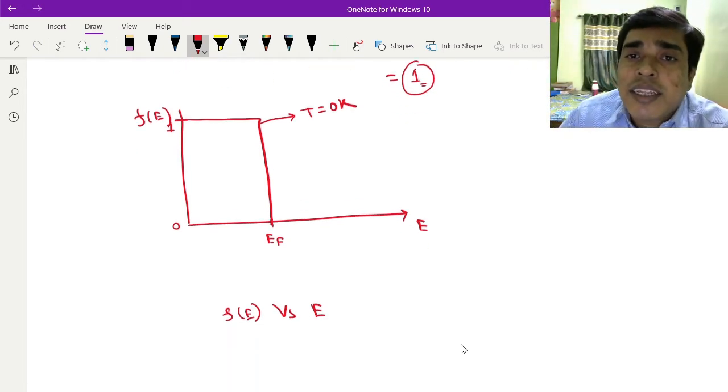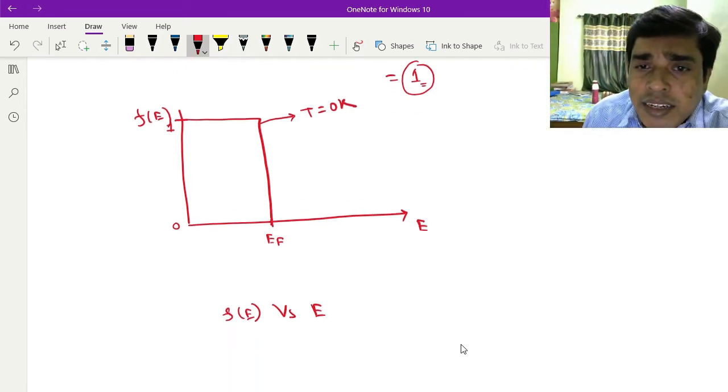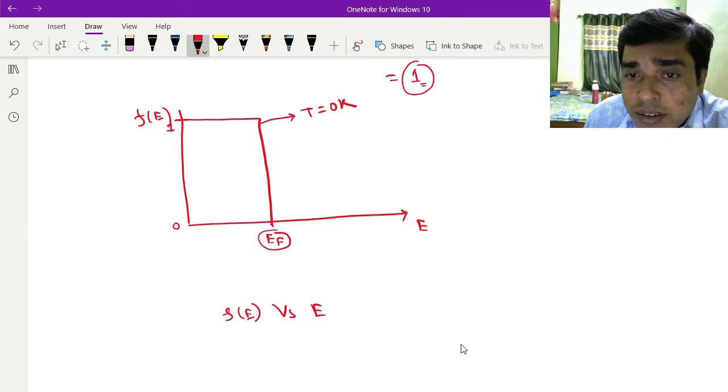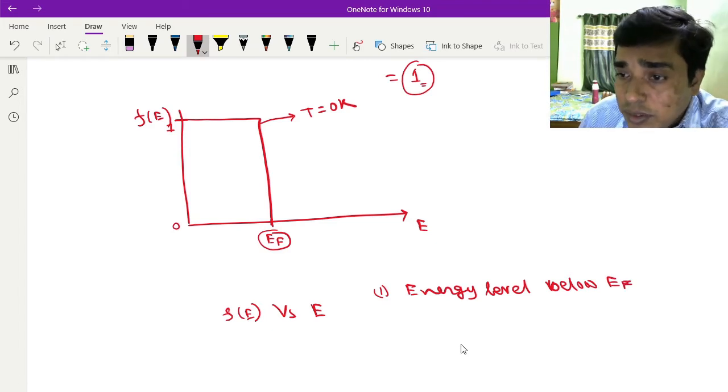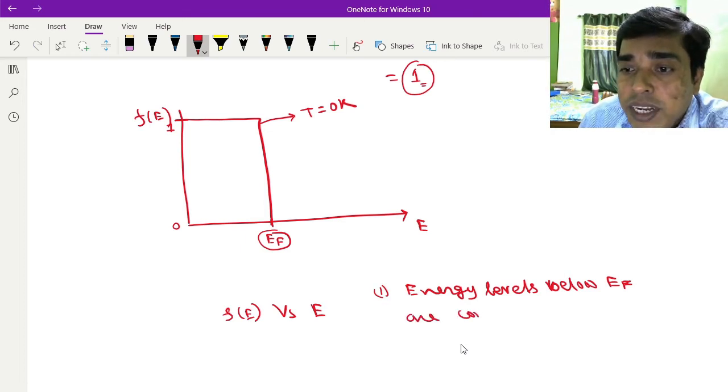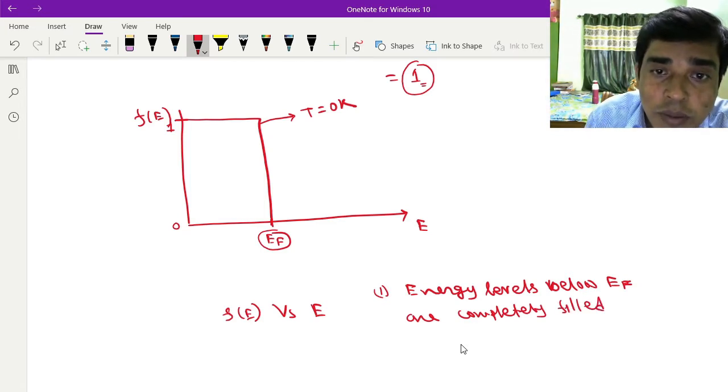The physical significance says that the energy states below the Fermi energy level are completely filled. So the physical interpretation is that the energy levels below EF are completely filled.